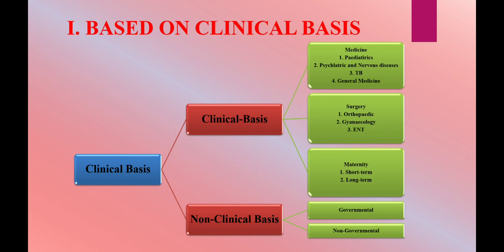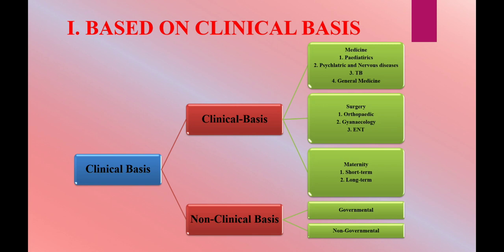The clinical ground is further divided into four types, that is medicine, surgery and maternity. Medicine is further divided into pediatric, psychiatric and nervous diseases, TB and general medicine. Surgery is further divided into three types, that is orthopedic, gynecology and ENT. ENT means ear, nose and throat. Maternity is for the short term and long term. Then the non-clinical basis,